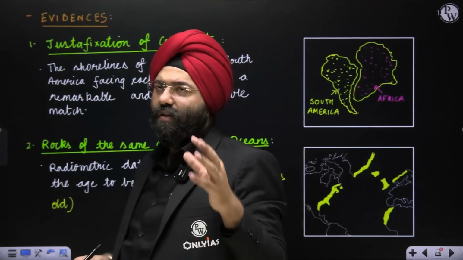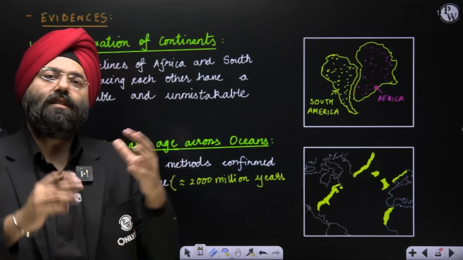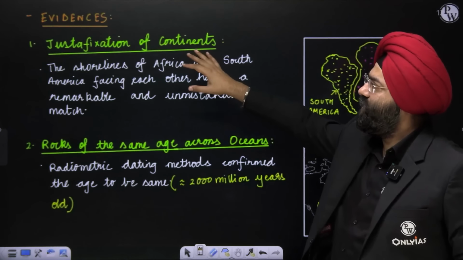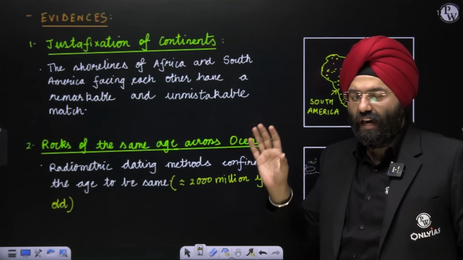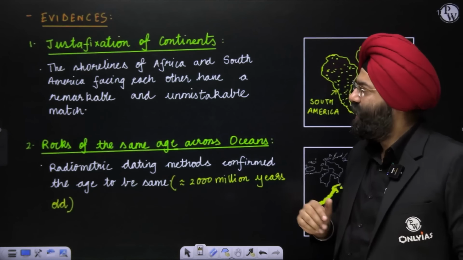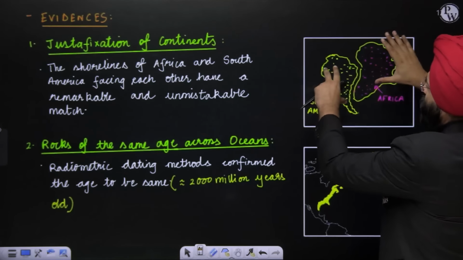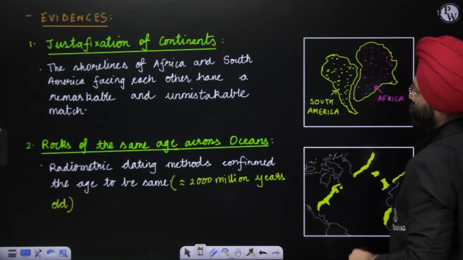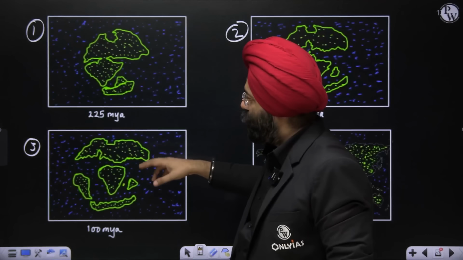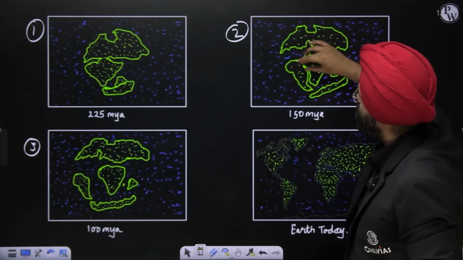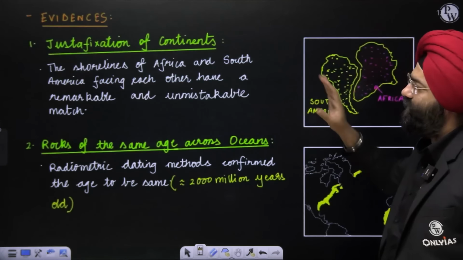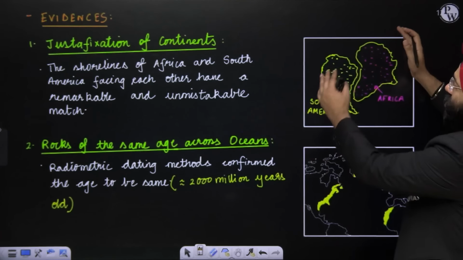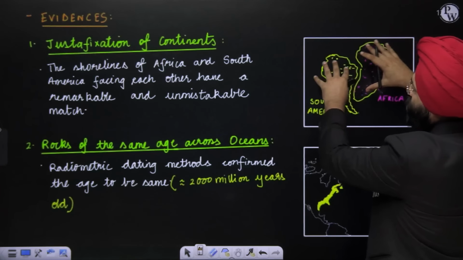Now let's see. When he stated this, this is a theory. Now he gives certain evidences to prove that, see, what my theory says is completely correct. Please understand, the first evidence he gives is the juxtaposition of continents. See the theory, see the evidences. Juxtaposition means that if I bring Africa and South America close, they will fit with each other almost like a jigsaw puzzle. Why? Because he showed that over here they were almost together, and that is why later on they separated. By giving this evidence, he is trying to show that his theory is correct. So juxtaposition means they will join together like a jigsaw puzzle if we bring the continents together.